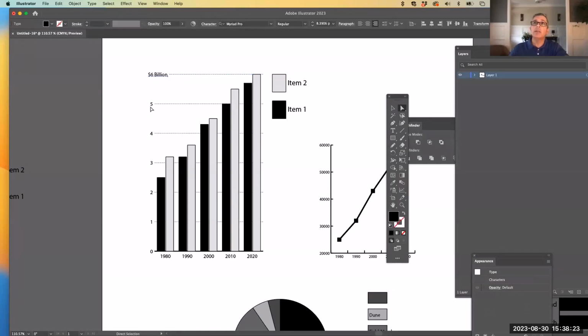Now, all these excess numbers should be about 8-point size. And right now they're about 8.3. So I can hover over all of them to select them and change it to 8-point. And these down here at the bottom, at the top here, I can change to 8-point as well. So 7 or 8-point is sort of a standard for those elements that are in the axis, left or right of these charts. And one thing to think about is that they look the right size.